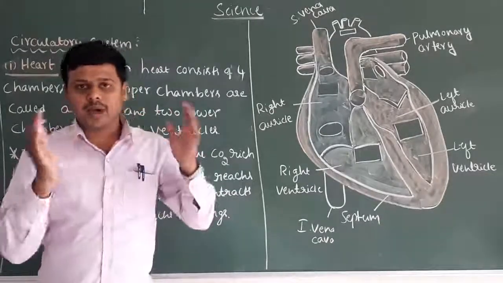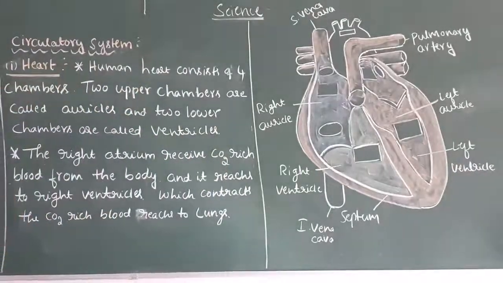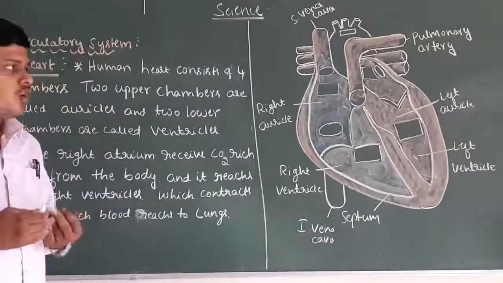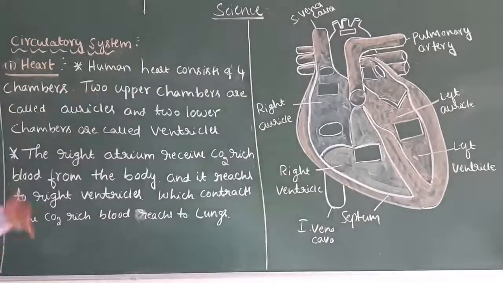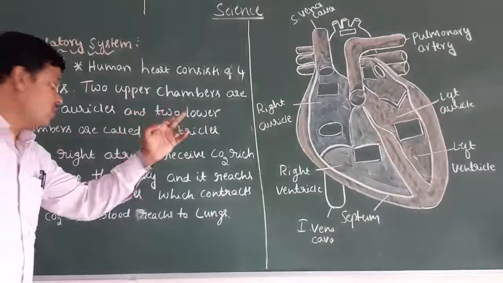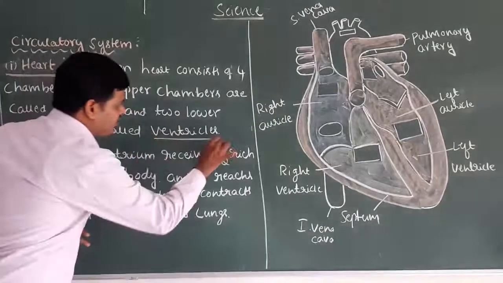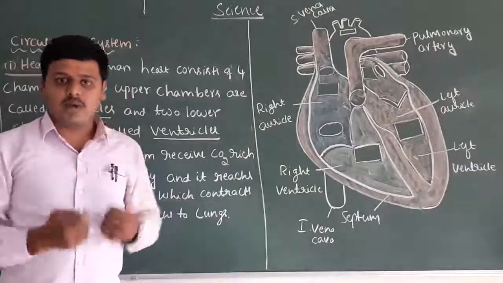How does the heart pump the blood? Yes, now we are going to discuss that. The human heart is composed of 4 chambers. The upper chambers we call auricles and the lower chambers we call ventricles. These are the 4 chambers of the heart in our body.